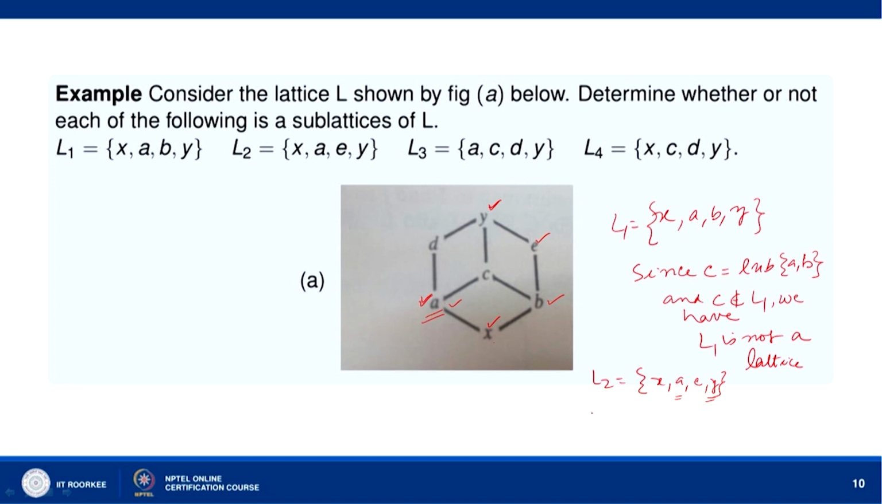So, A is the greatest lower bound, and the least upper bound of A, Y is equal to Y. So, A meet Y will be equal to the infimum of A, Y, which will be A. So, you take any two elements belonging to L2, their infimum and supremum belong to L2. So, L2 is a lattice.